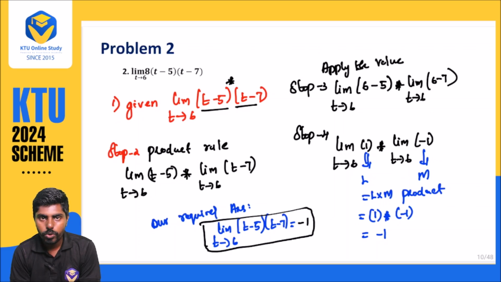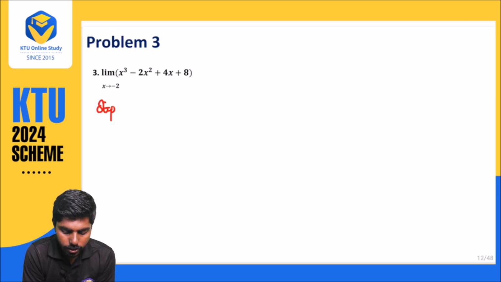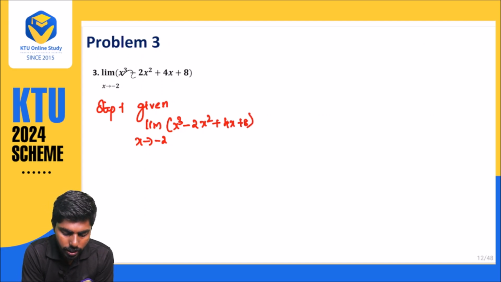Okay, let me go to problem number 3. What do we want to write? Step number 1: given limit x approaches minus 2, x cube minus 2x square plus 4x plus 8. If you observe here, this is a difference rule. This one is a sum rule, and this is also a sum rule.